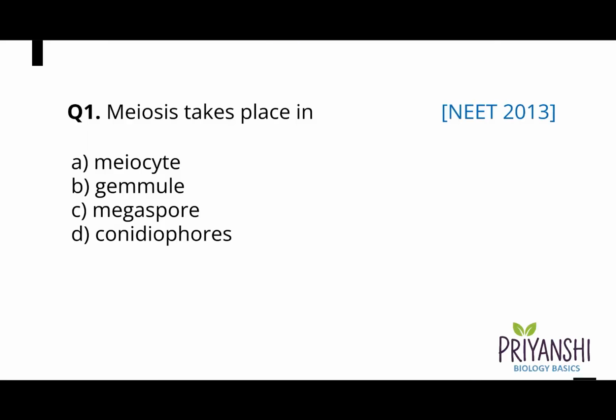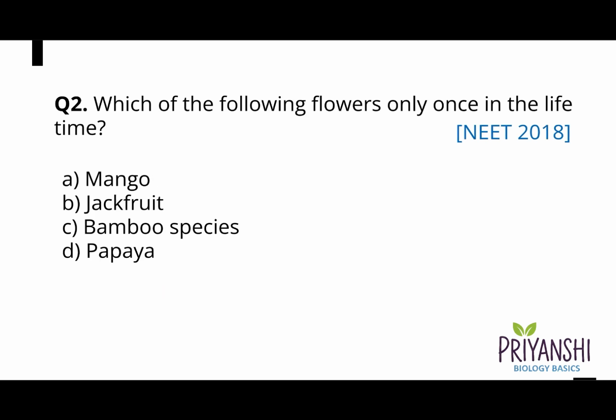So the first question is, meiosis takes place in A. Meiocyte, B. Gamule, C. Megaspore, D. Conidiophores. And the correct answer is option A. Meiocyte.